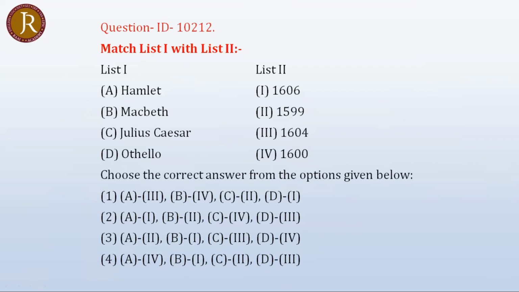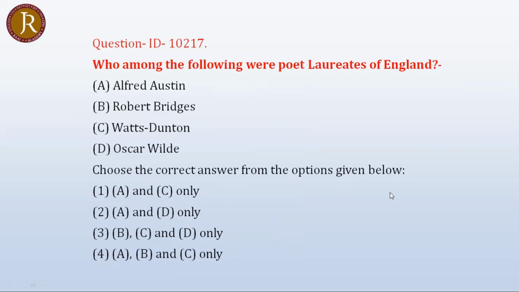Originally, Hamlet was published in 1601. No option is there. Macbeth, 1604. Julius Caesar, 1599. Othello, 1603. Again, 1603 is missing, even if we take Hamlet as 1600 or 1601. But what about Othello, 1603? No option. Look at question number 10217. Who among the following were poet laureates of England? Actually, Alfred Austin and Robert Bridges were poet laureates. Watson, Dustin and Oscar Wilde were never poet laureates. So the answer should be A and B. We don't have any option of A and B.